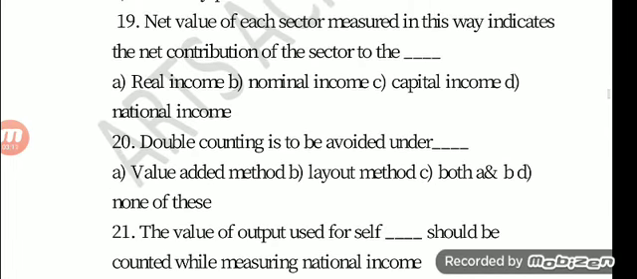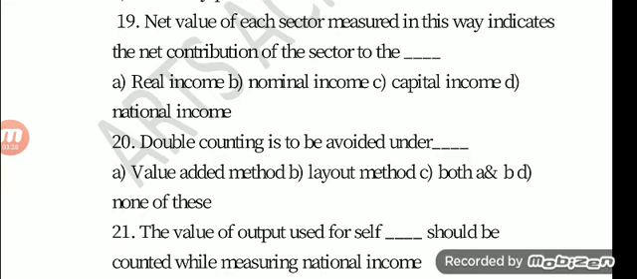Question number 19. Net value of each sector measured in this way indicates the net contribution of the sector to the dash. Option A, real income. Option B, nominal income. Option C, capital income. Option D, national income. The answer is option D, national income.